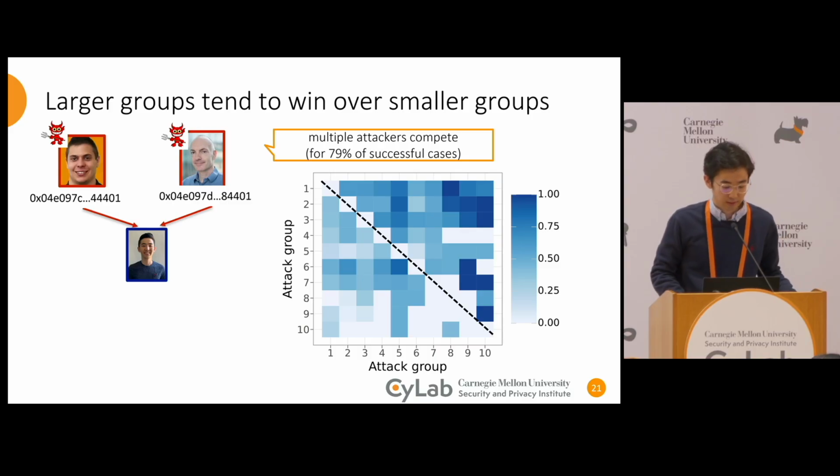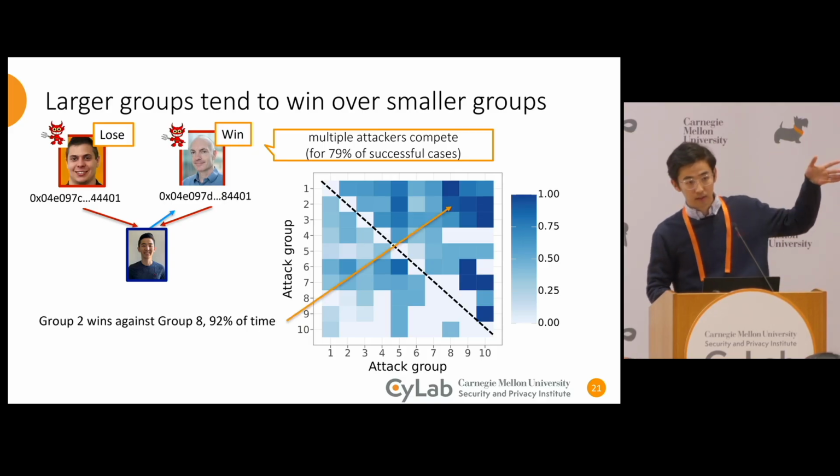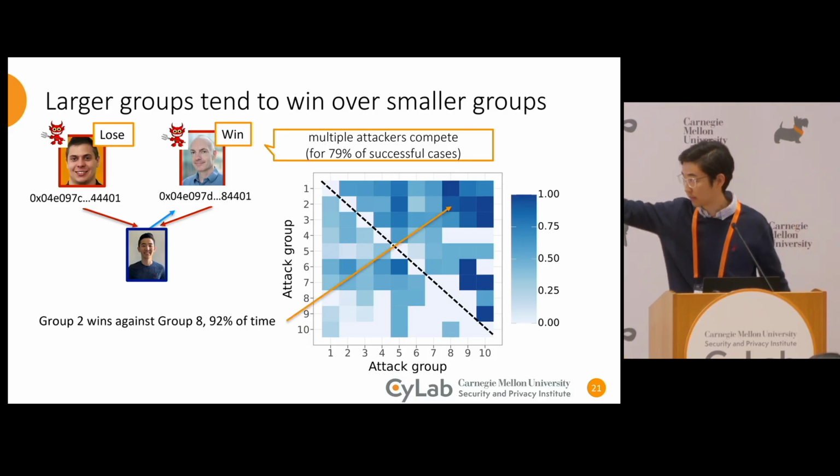When we look at successful cases, we realize that 79% of the time, multiple attackers are targeting the same victim. So we can actually see who wins the game for each victim. This figure shows the winning ratio for the groups on the y-axis over the groups on the x-axis.